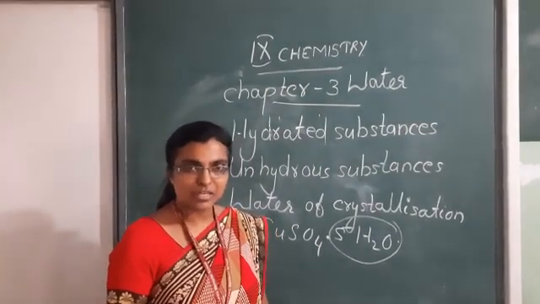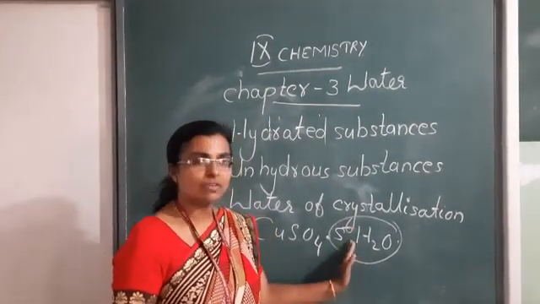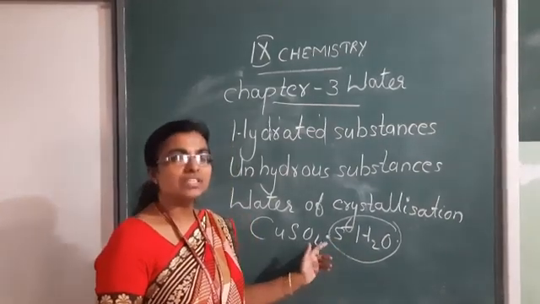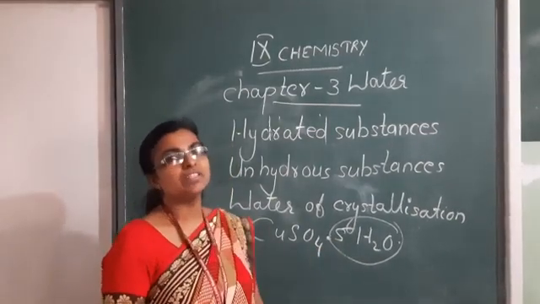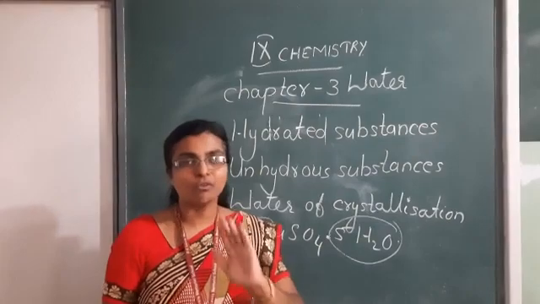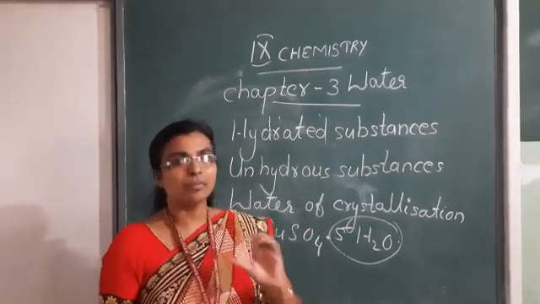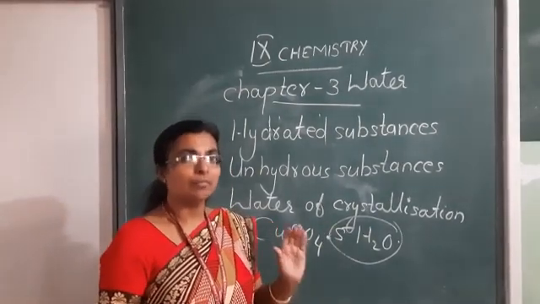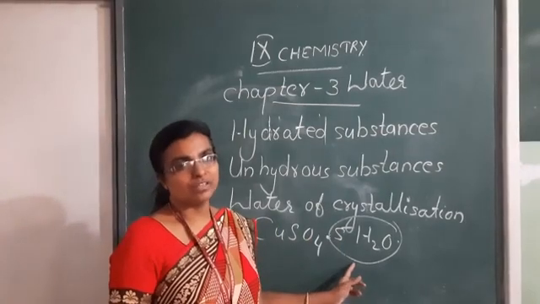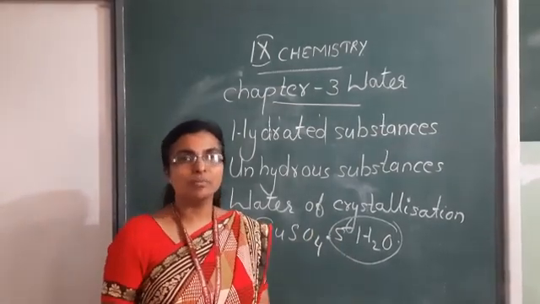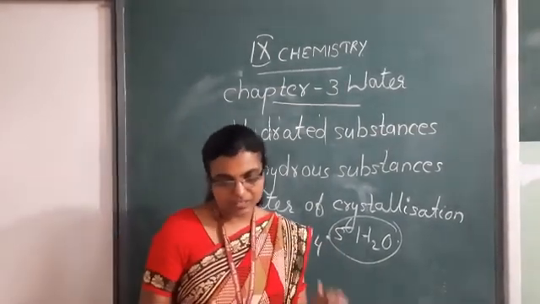When they are forming crystals, some amount of water molecules will associate with them. This is called water of crystallization.